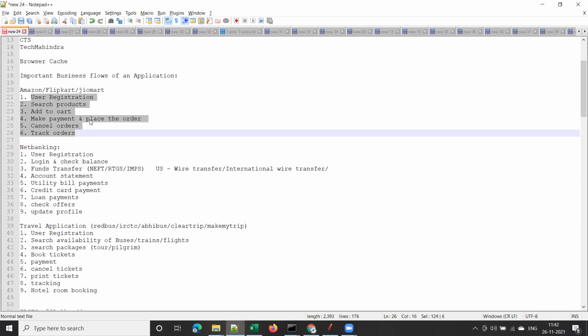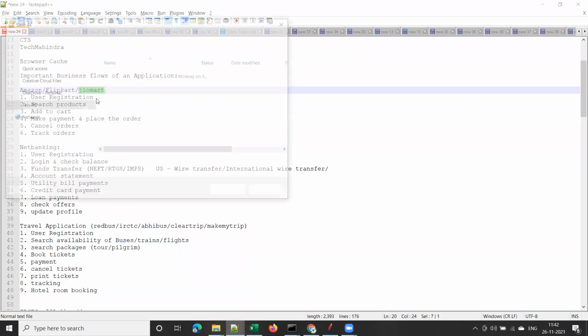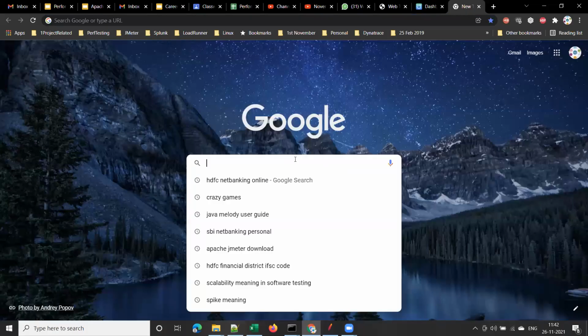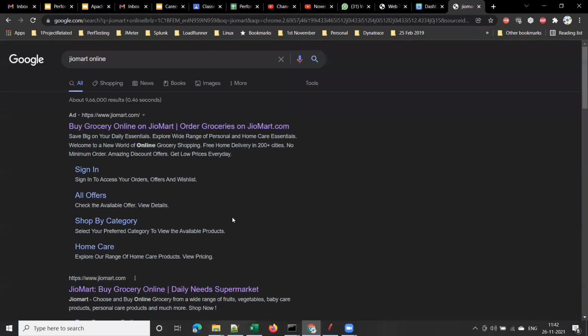So what is meant by critical business flows, right? Yes, am I audible? Yes, sir. Right? Now suppose let's assume that JioMart wants to do performance testing for their web application. JioMart came into the market recently, so let's take this example. I hope everyone knows JioMart. JioMart.com is the website, right?